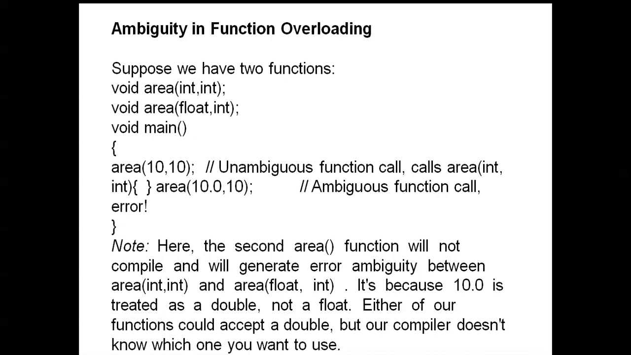The first function call compiles, but the second cannot compile. 10.0 is a floating point value treated as a double, and the function could accept a double, but here we are giving only a floating point value. That's why it does not compile.